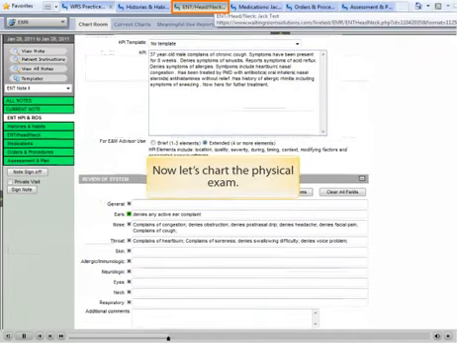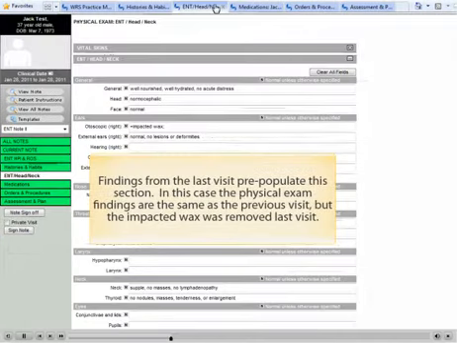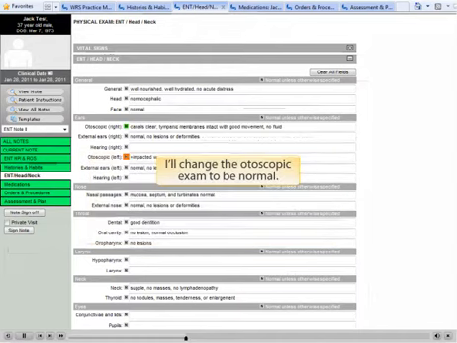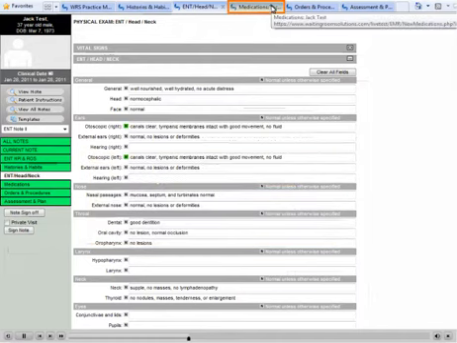Now let's chart the physical exam. Findings from the last visit pre-populate this section. In this case, the physical exam findings are the same as the previous visit, but the impacted wax was removed last visit. I'll change the otoscopic exam to be normal.